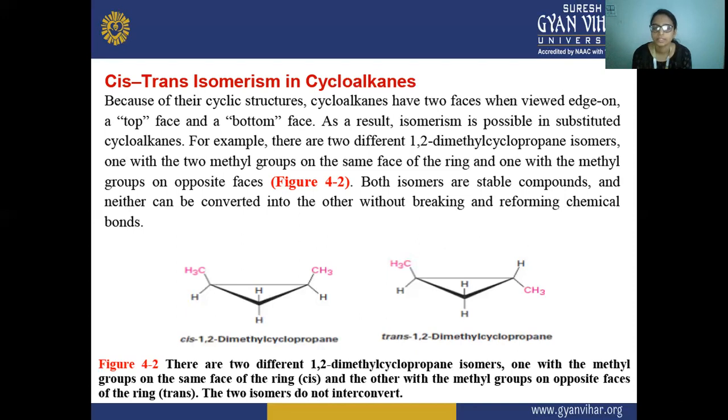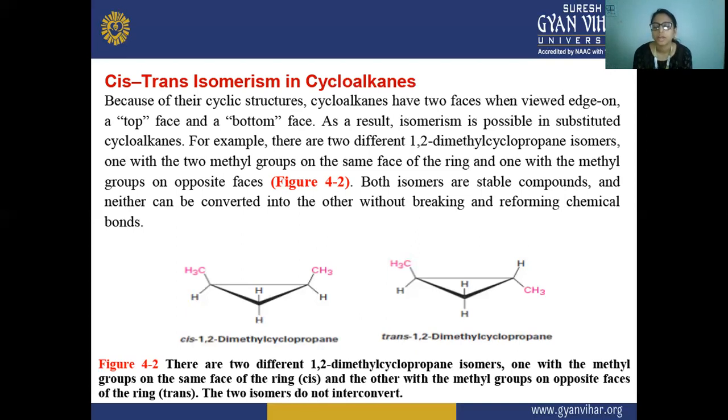That is why these cis and trans isomers occur in cycloalkanes, and as a result the isomerism is possible when substituted, not in the plain cycloalkane. For example, if we take cyclopropane, the isomerism will not be possible, because all carbons have hydrogen atoms.